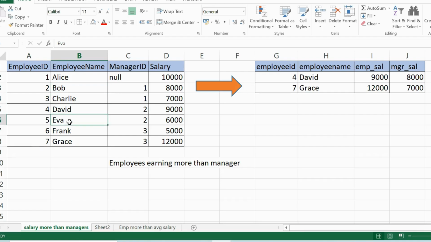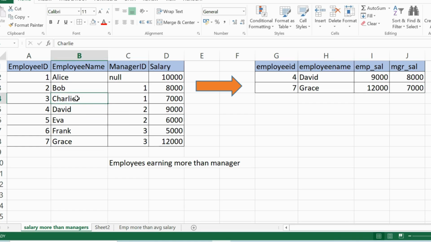Who is the manager of Eva? It is Bob because the manager ID is 2. And who is the manager of Frank? It's the manager ID 3, which is Charlie. Same goes with Grace, who has the manager ID 3. So the employee name is Charlie.